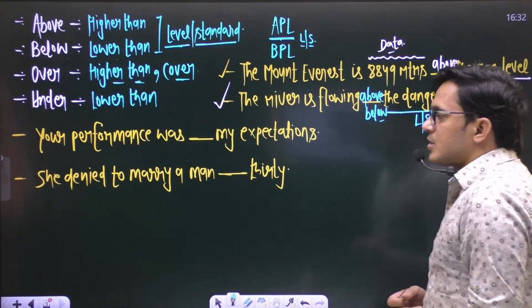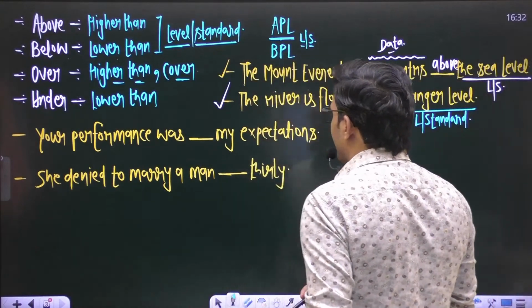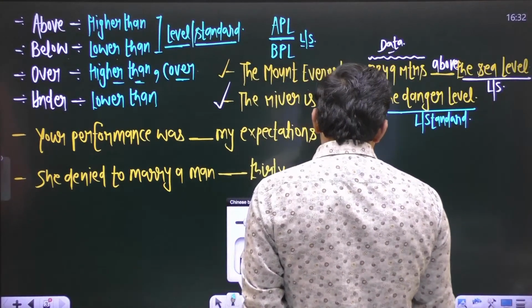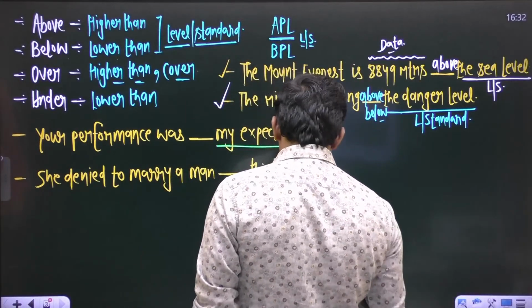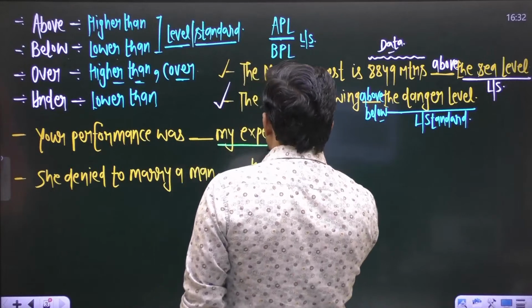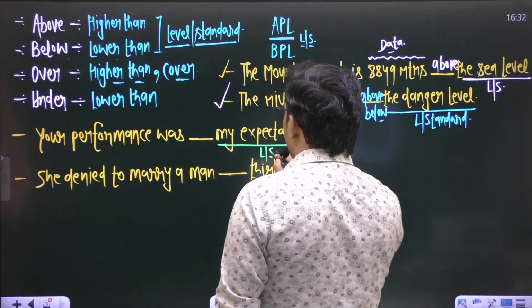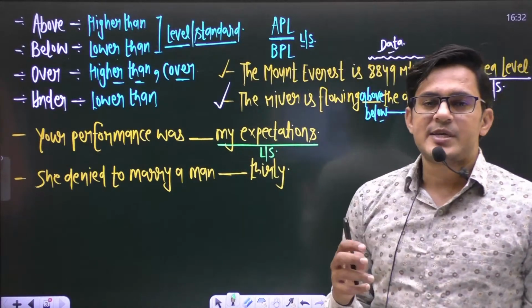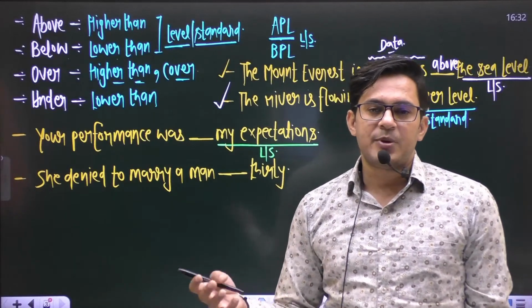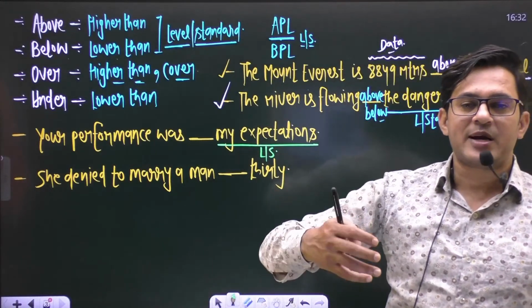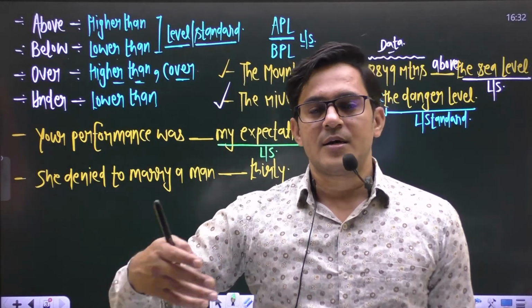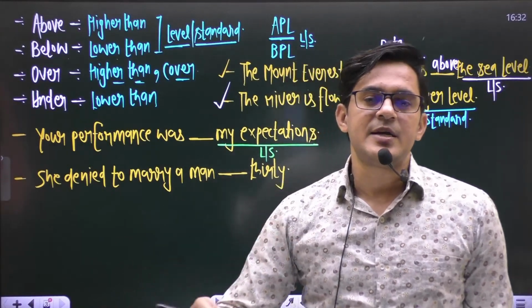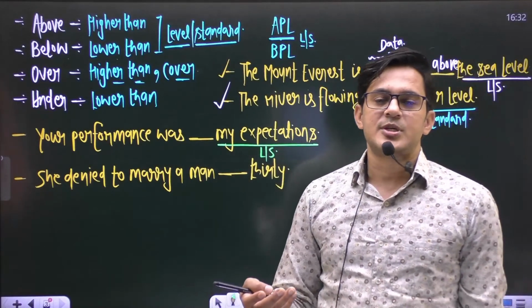Okay, third sentence: your performance was blank my expectations. Make sure this word expectation also denotes a level or standard. We always expect something, or parents always expect something from us, that you score 70%, 80%, 90%, 99%.